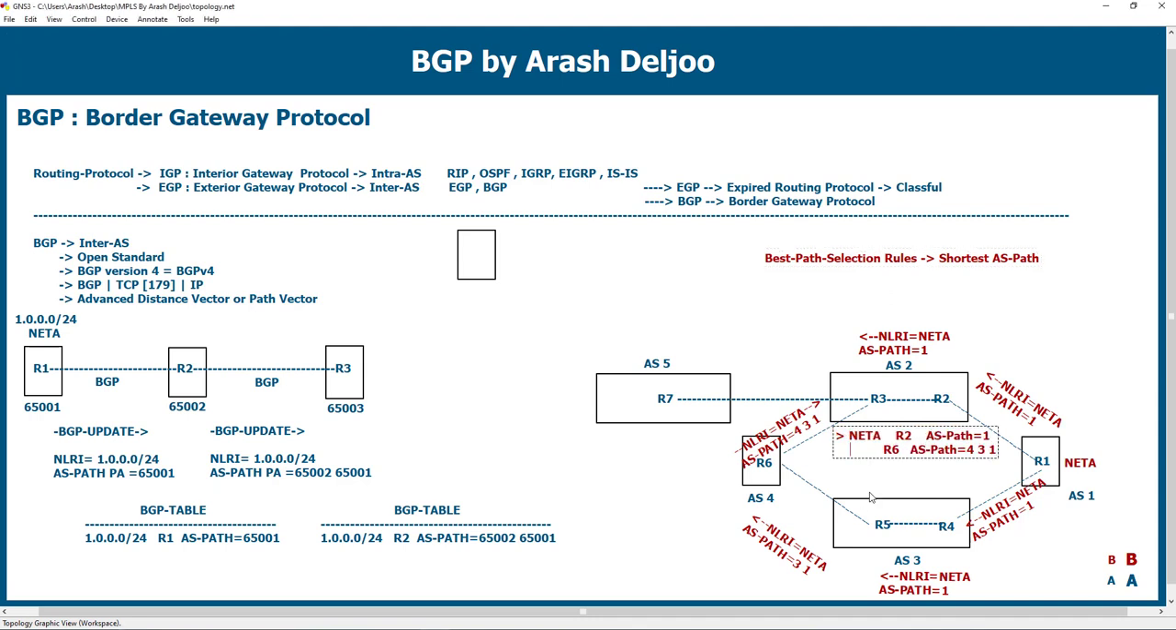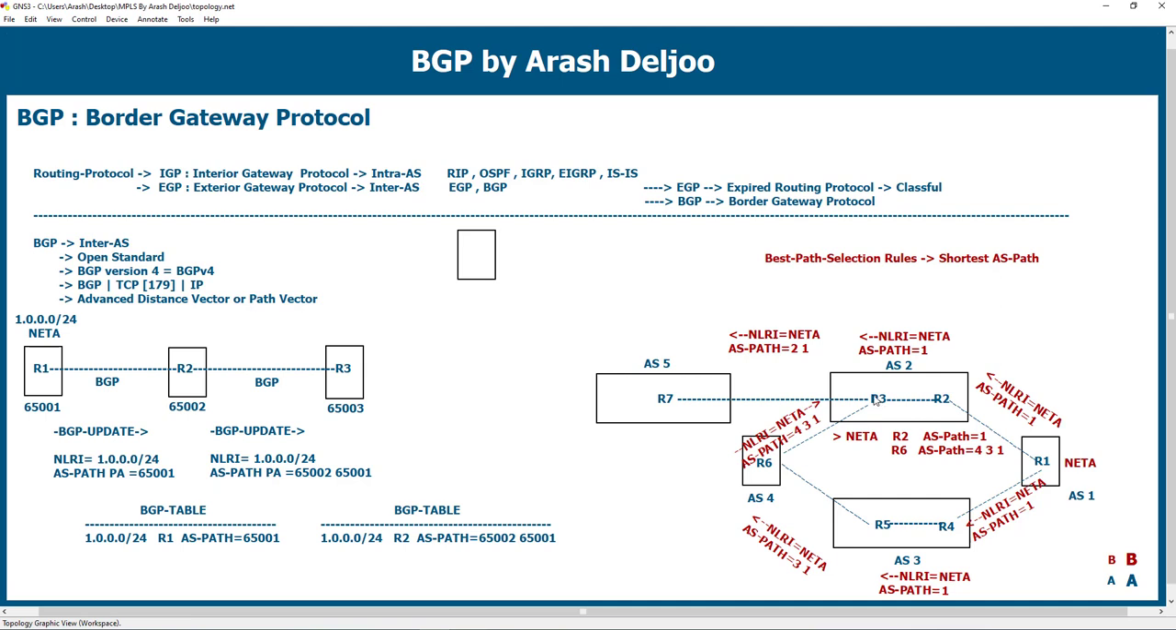This means that R2 selects R2's path, and R3 selects R2's path as the best path. After that, the best path should be advertised to other routers, for example, to R7. Because of that, R2 sends the BGP update to R7, and R7 can now learn the AS path from R2 is 2.1. This is the process of sending BGP updates and selecting the best path in BGP.